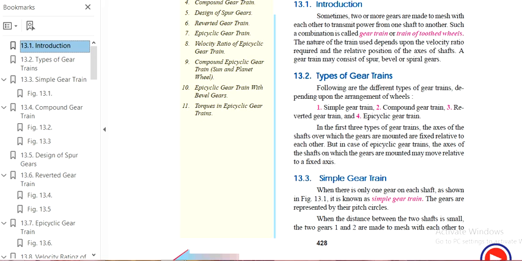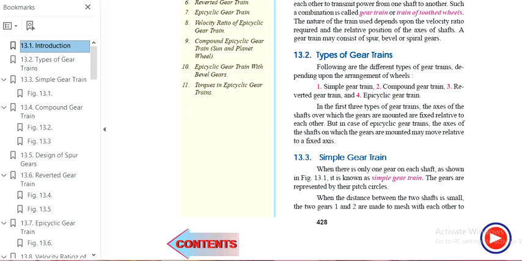Why? Because in the above three, simple, compound and reverted, the axes of the shafts on which the gears are mounted are fixed relative to each other. But in the epicyclic gear train, the axes of the shafts on which the gears are mounted may move relative to a fixed axis. Then the simple gear train: when there is only one gear on each shaft, it is known as a simple gear train. These simple gear trains are represented by their pitch curves.